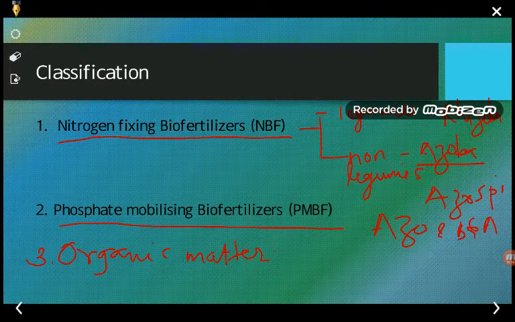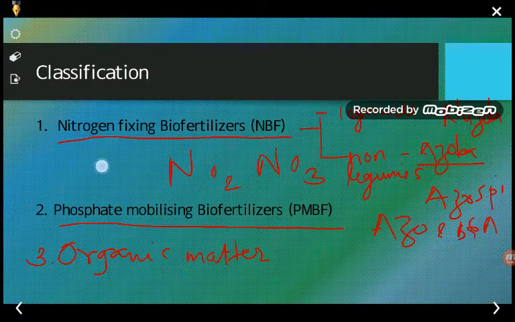So these are examples of nitrogen fixing biofertilizers, and these organisms can be utilized to make nitrogen available to the plants. They are responsible for converting the gaseous form of nitrogen into a usable form for the plants, either in the form of nitrate, nitrite or ammonia.